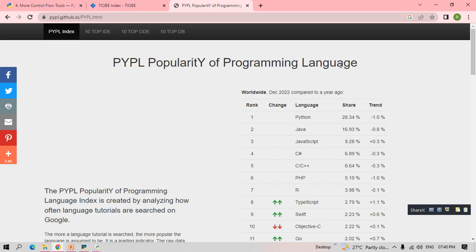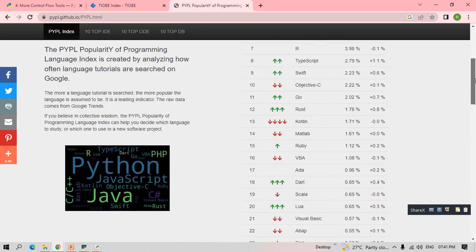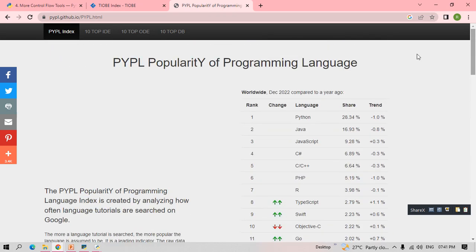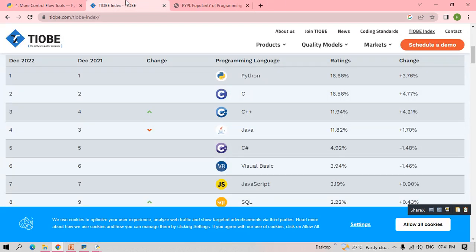How many of the users are searching for Python programming language tutorials will be counted, and yearly they will post the rating here. In that also, see here, Python programming has a 29.34% share and holds the first rank in PYPL, popularity of programming languages, and in TIOBE also.